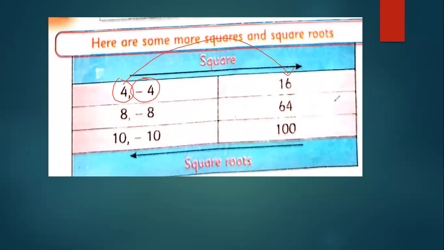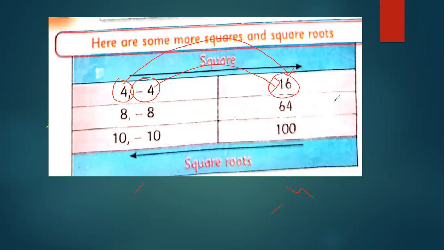And the square of minus 4 is again minus 4 into minus 4, that is 16, because minus into minus is plus. So from 4 and minus 4 you are getting 16. But in the reverse, plus 16.